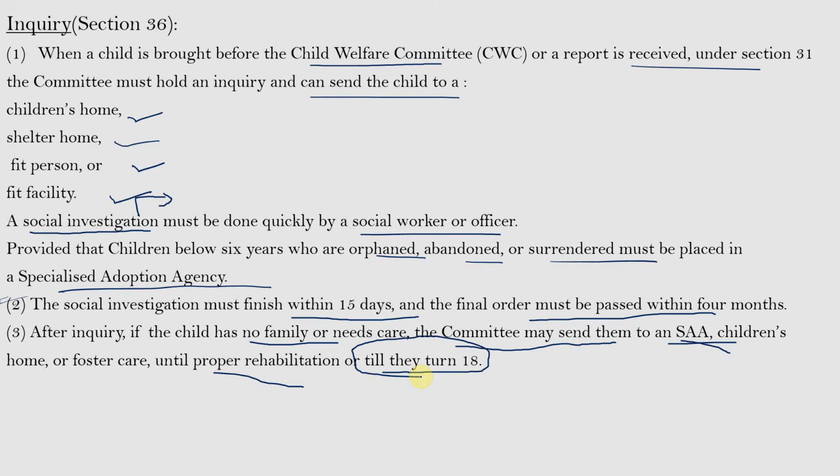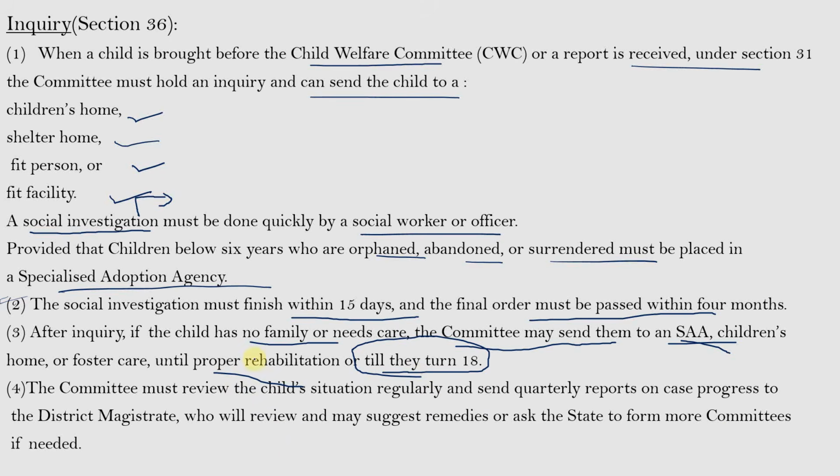So, according to the case, the child may be sent to different institutions, and the committee must review the child's situation regularly and send quarterly reports on case progress to the district magistrate, who will review and may suggest remedies or ask the state to form more committees if needed. So, the condition of the child and the progress of the case shall be reported to the district magistrate, and accordingly the district magistrate will give any recommendations. So, this is the procedure relating to the child in need of care and protection.